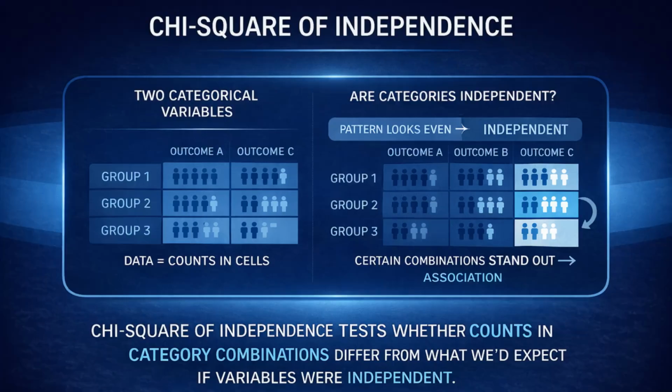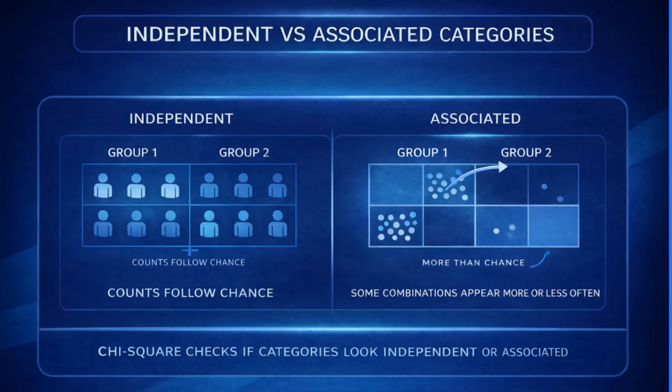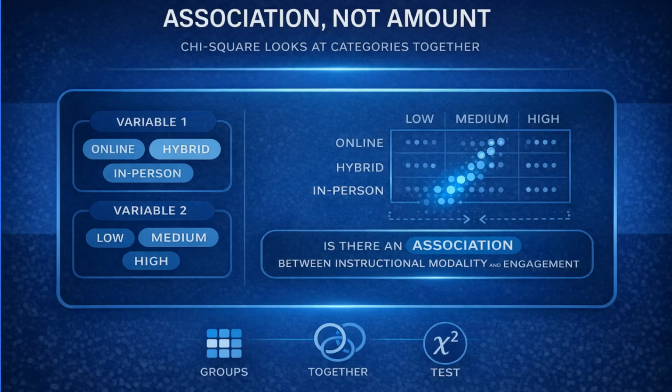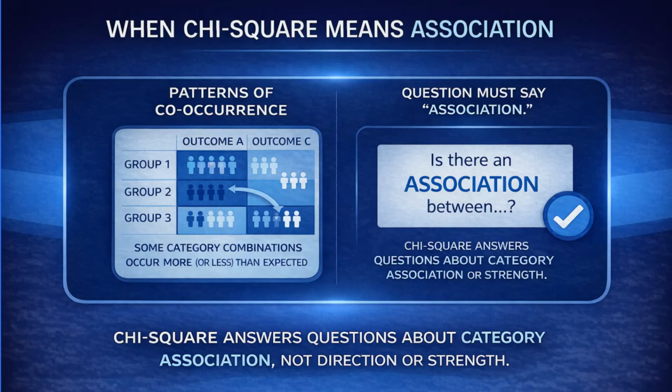In dissertation research, chi-square is almost always chi-square of independence, which asks whether the categories of one variable are independent of the categories of another variable. Independent here means not influencing one another. Association, in categorical terms, means that certain categories appear together more or less often than would be expected by chance. An association exists when specific combinations of categories occur more frequently, or less frequently, than we would expect if there were no connection between the variables. Unlike correlation, association does not describe direction or numeric strength. It describes patterns of co-occurrence among categories.